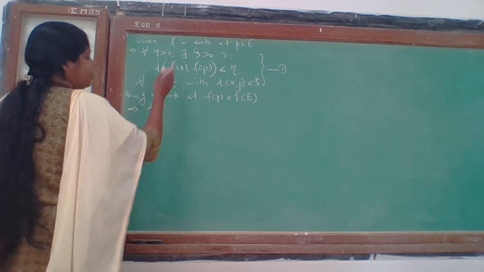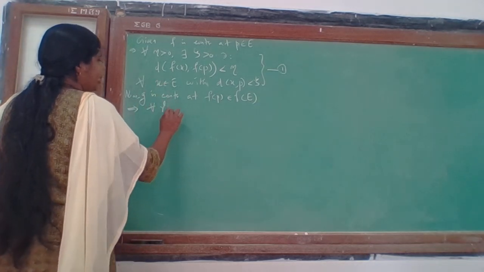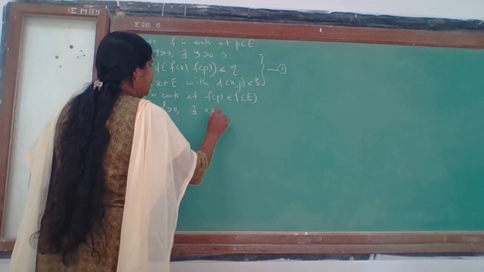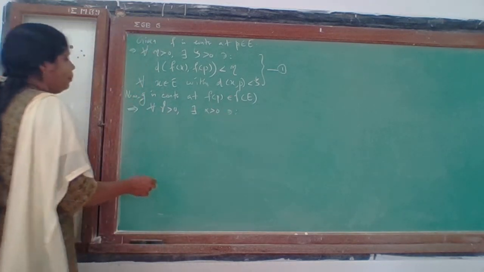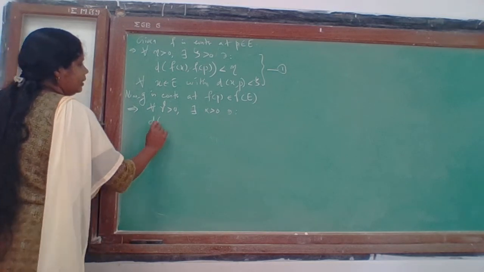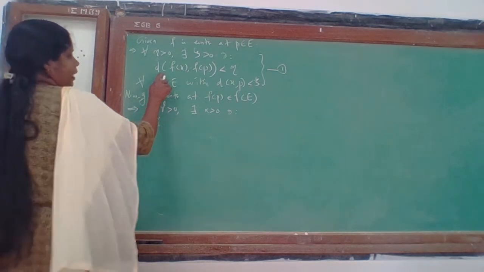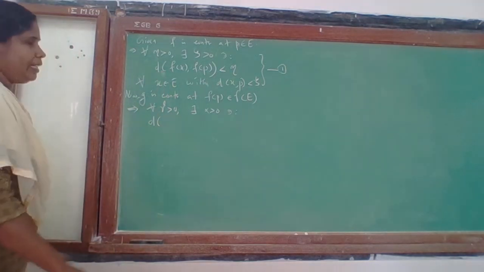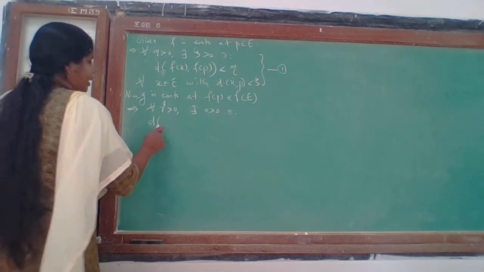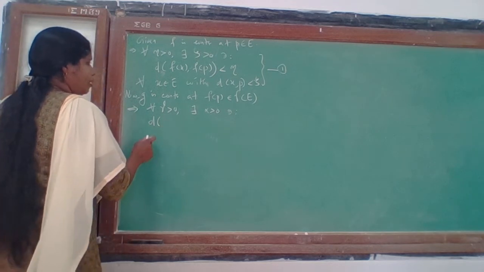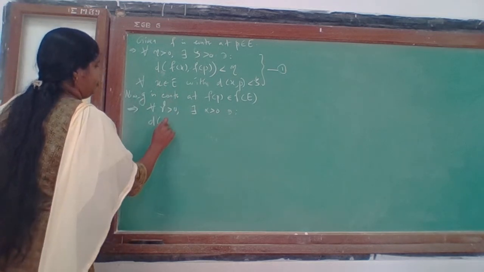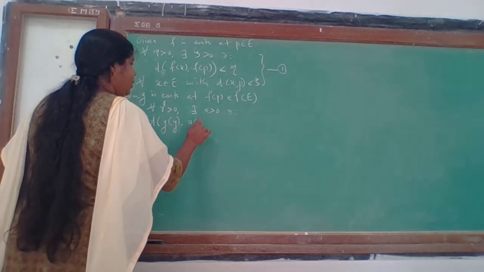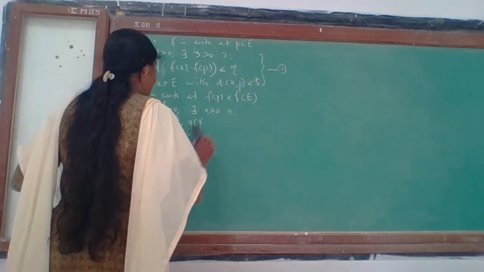For every gamma greater than 0, you can choose some other number, there exists an alpha greater than 0 such that, here you are considering distance in Y, so I am not mentioning that, it's very clear, and here we have to consider the distance of g of y, g of f of p.